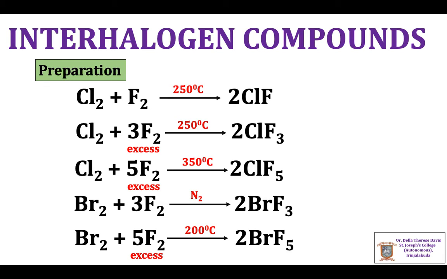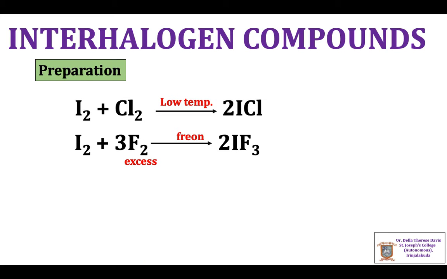Similarly, BrF3 and BrF5 can be prepared by taking different proportions of fluorine with bromine. Iodine combines with chlorine at low temperature to give ICl. Iodine in the presence of excess fluorine gives IF3.